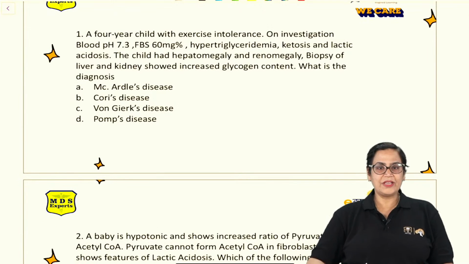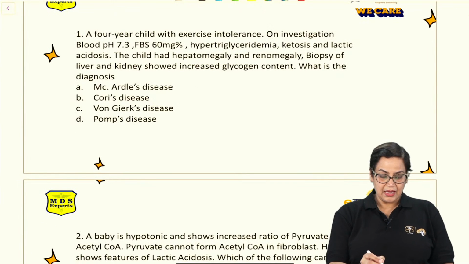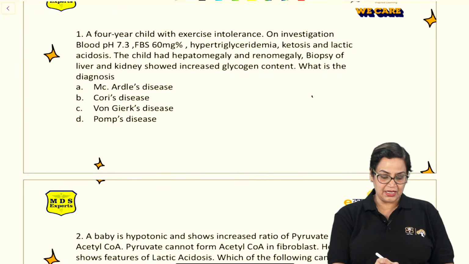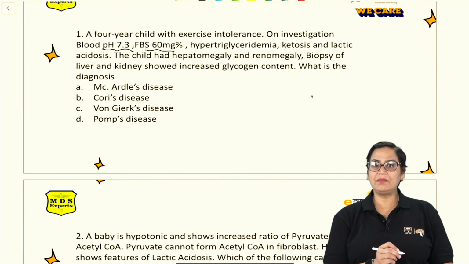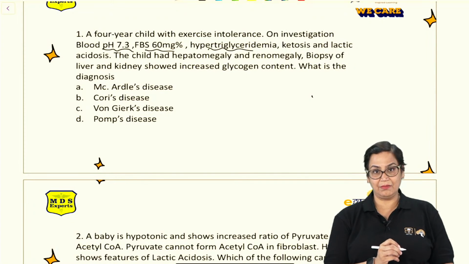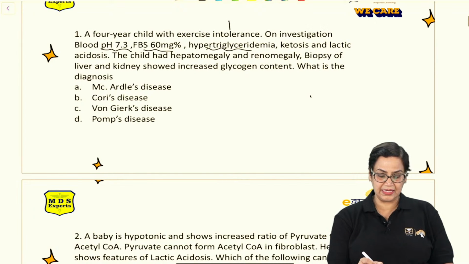Now see question number 1. A 4-year-old child with exercise intolerance. On investigation, blood pH is 7.3. Fasting blood sugar is 60 milligram percentage. Suffering from hypertriglyceridemia, means the concentration of TGs is more.